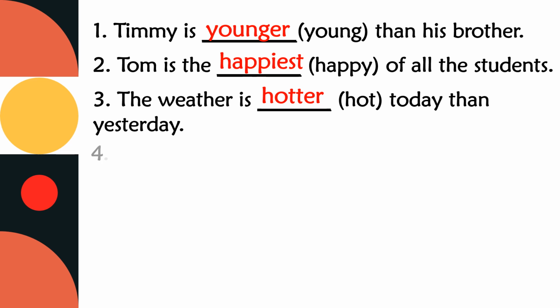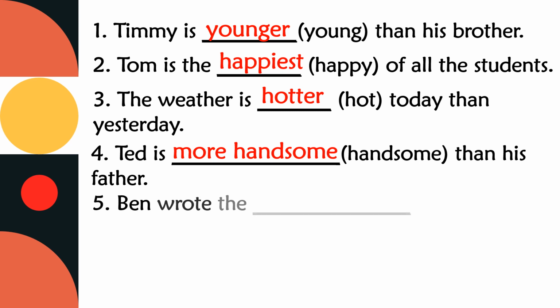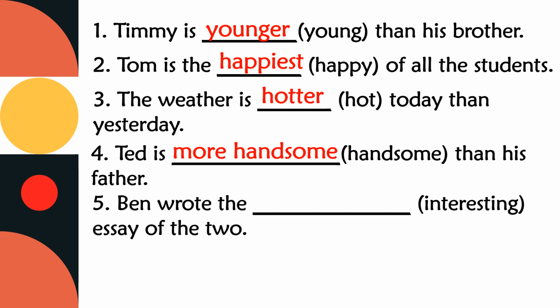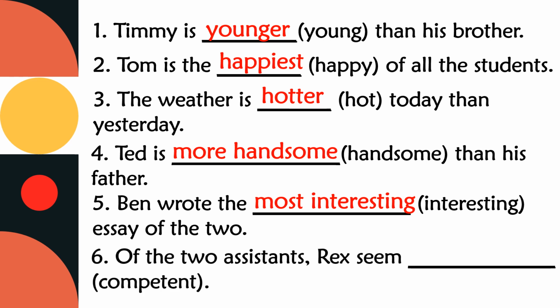Ted is dash handsome than his father. So here it will come more handsome. Ted is more handsome than his father. Ben wrote the dash interesting essay of the two. So Ben wrote the most interesting essay of the two. Of the two assistants, Rex seems dash competent. So of the two assistants, Rex seems more competent.